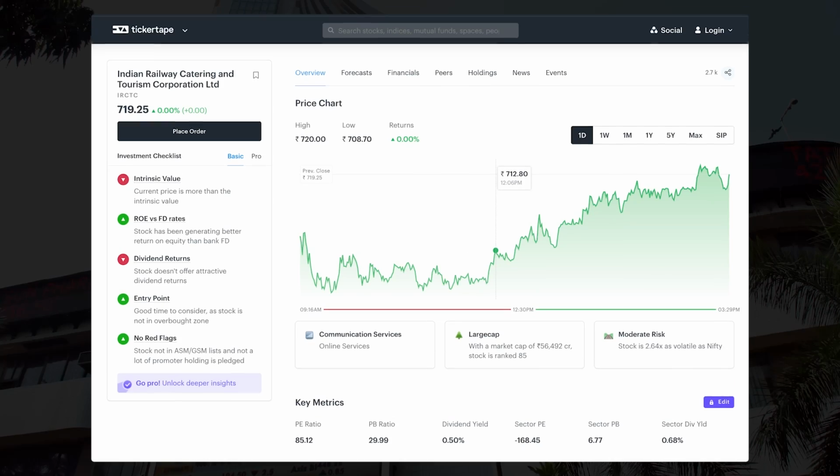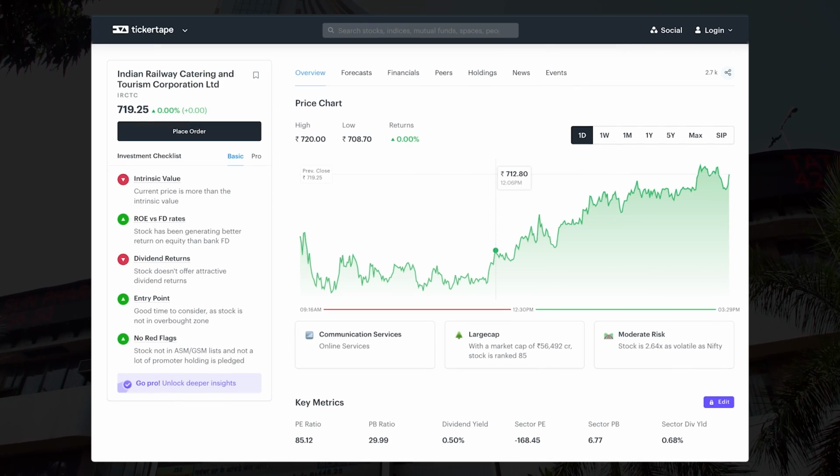So should you buy Maruti? Should you not buy Maruti? I will not give you the verdict. I will let you decide. I will give you a homework though. So here is the homework: do the same analysis for another stock called IRCTC. And let me give you 2-3 pieces of information.